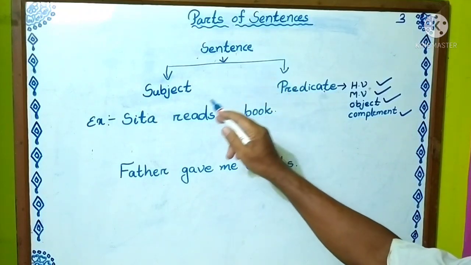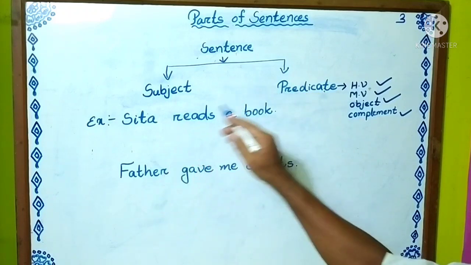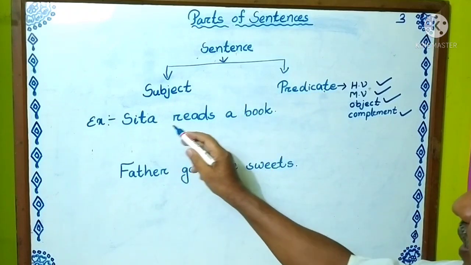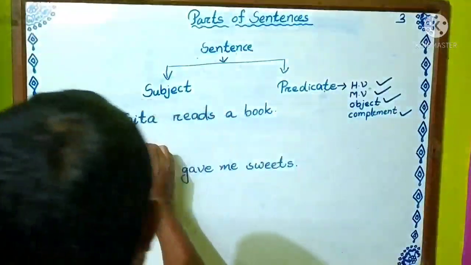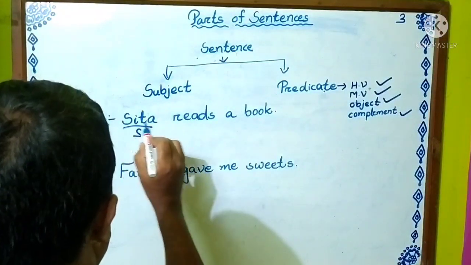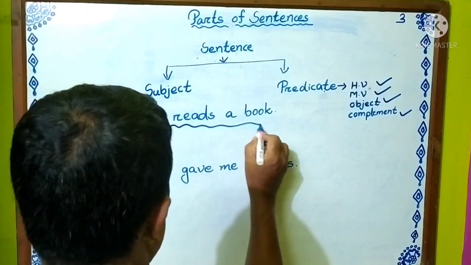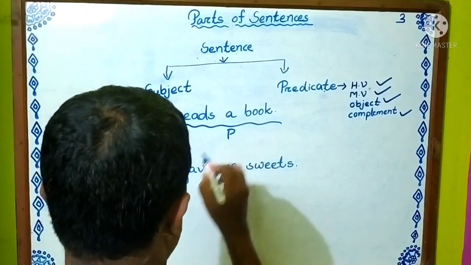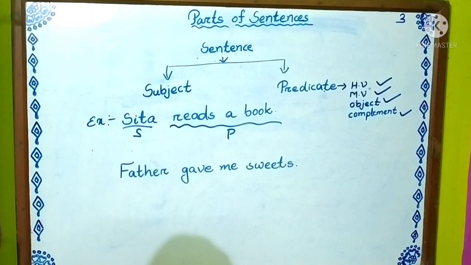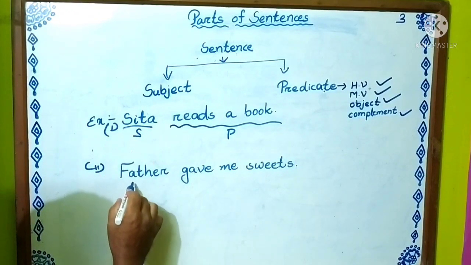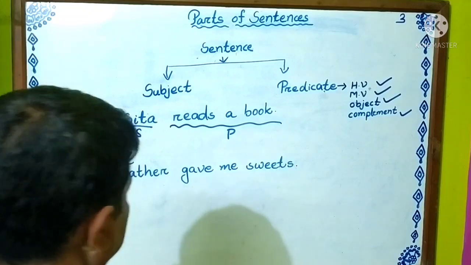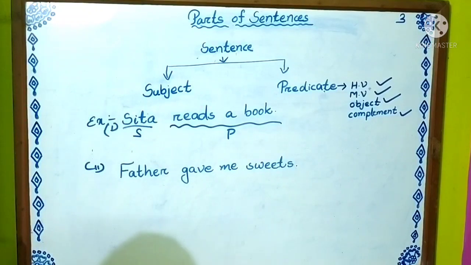First, you see the sentence has two parts, subject and predicate. This is an example of a sentence. Sita reads a book. Here, Sita is the subject and reads a book is the predicate. Okay? In the second sentence, father gave me sweets.